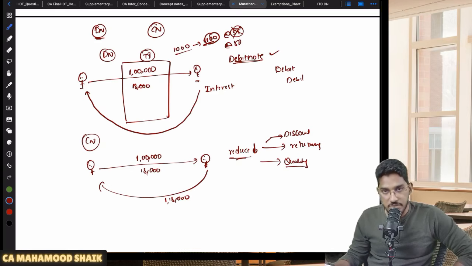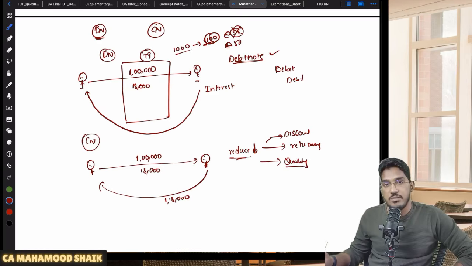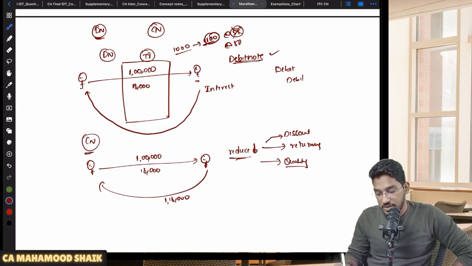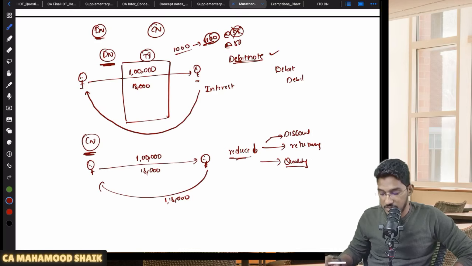So if I put it in very simple terms, if you have already given a tax invoice, but if you want to reduce that amount payable by your recipient along with GST also, then you will give a document called credit note. So we have understood what are the circumstances in which debit note will be given, what are the circumstances in which credit note will be given.